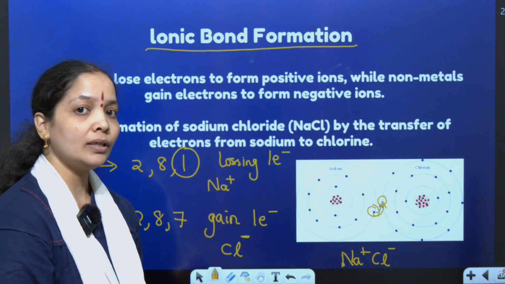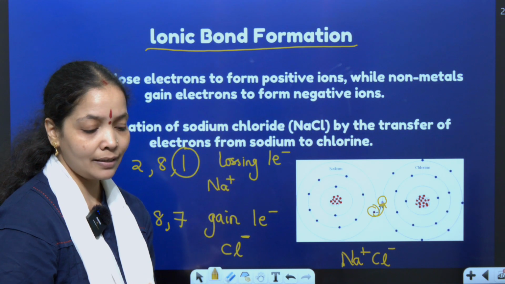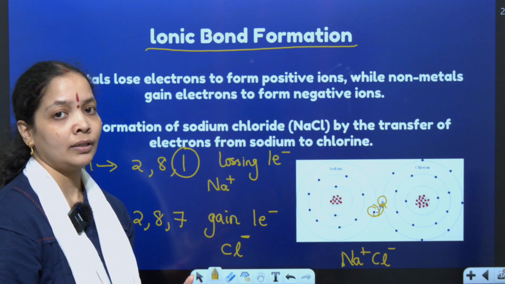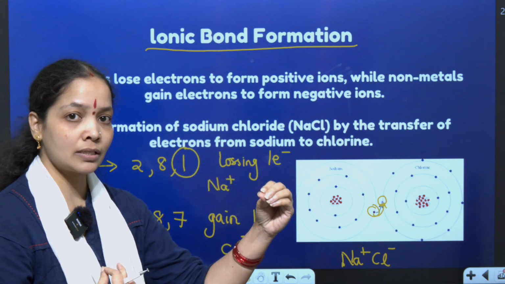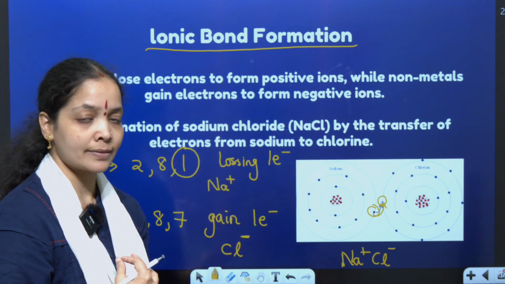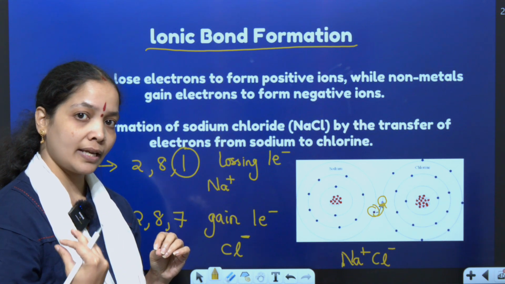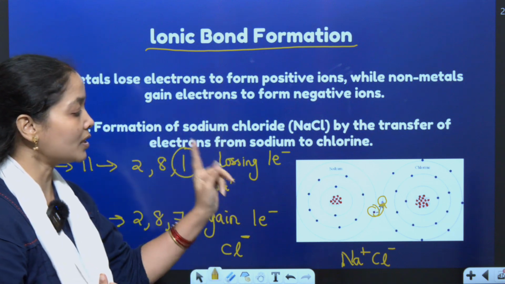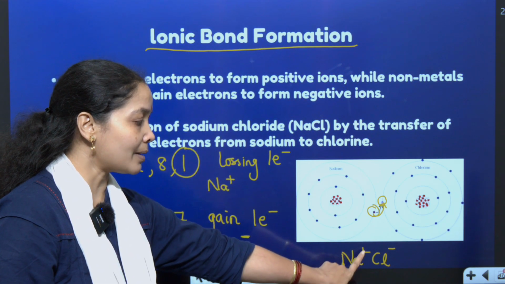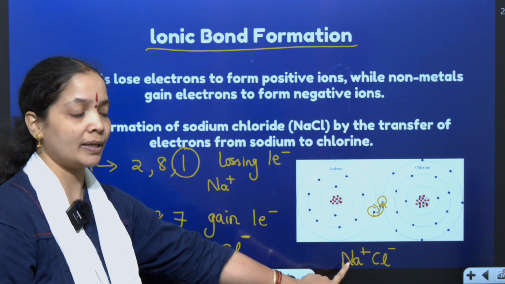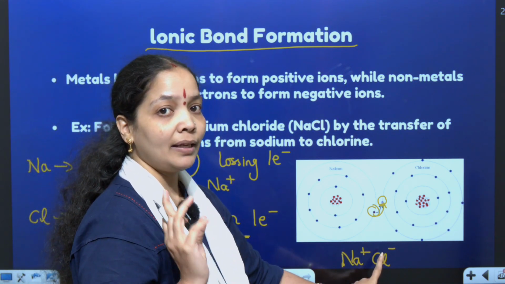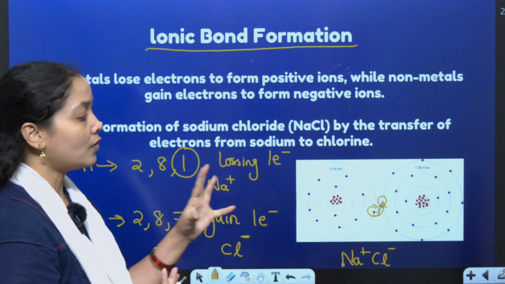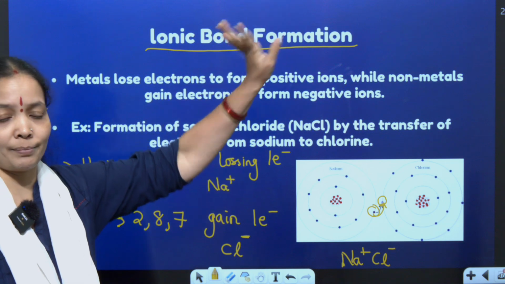So what is an ionic bond? Electrons that are lost or gained by elements to form a compound give rise to an ionic bond. Electrons can only be lost by metals, and electrons can only be gained by non-metals. Therefore, loss of electrons makes the metal positive. Sodium is a metal, it is becoming positive, so it is called an electropositive element. Chlorine is a non-metal, it is becoming negative, so it is called an electronegative element. This type of bond formation is called ionic bond formation.